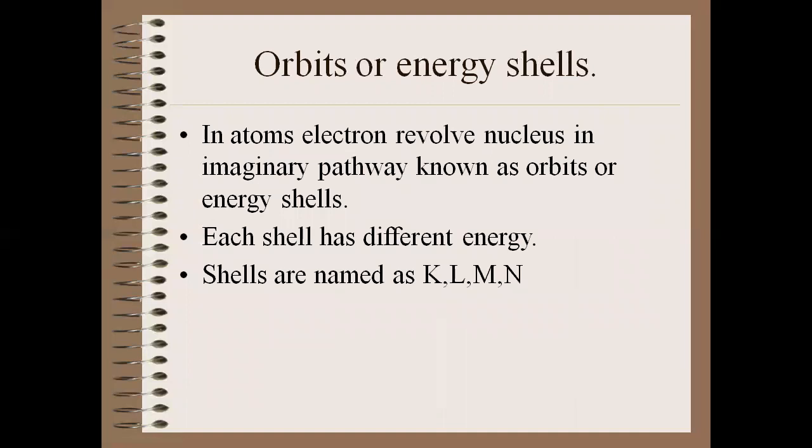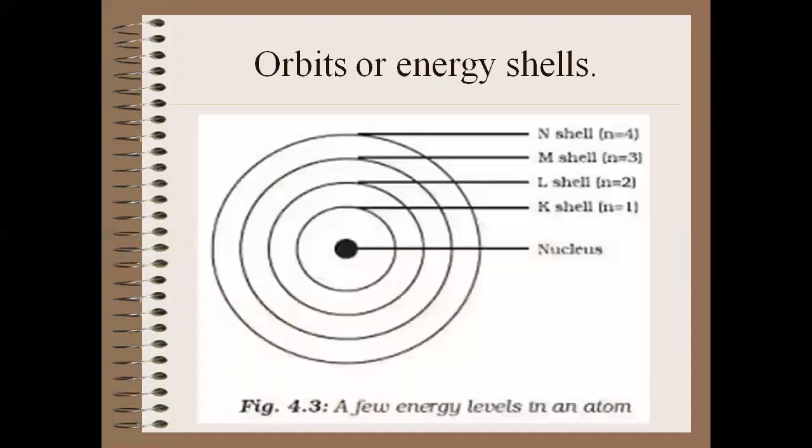Orbits or energy shells. What are orbits? In an atom, the electron revolves around an imaginary pathway, and that pathway is called an orbit. Each orbit has a different energy level. That's why they are called energy shells. Orbits or shells are named as K shell, L shell, M shell and N shell. So these are the names of shells. Nucleus के फौरन बाद वाला N1 यानी K shell, then L shell यानी N2, M shell N3 and N shell N4.